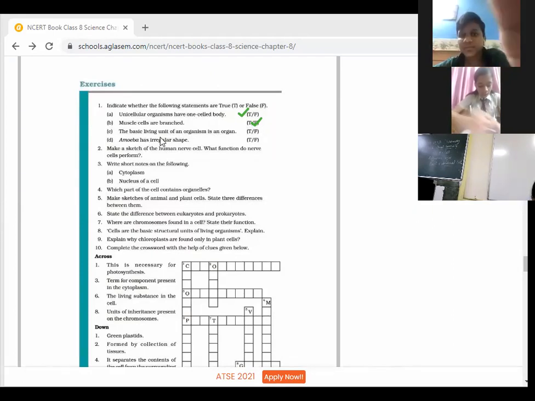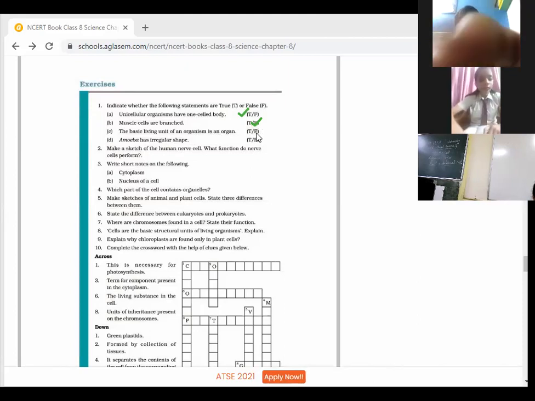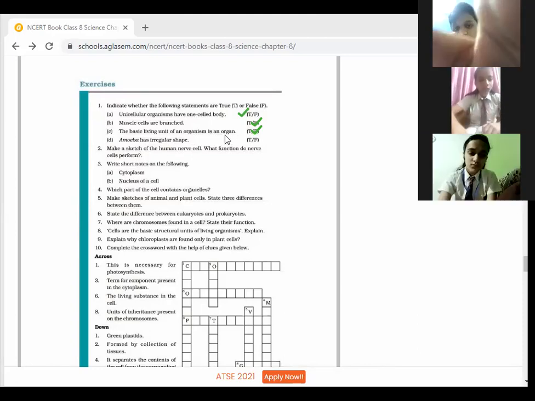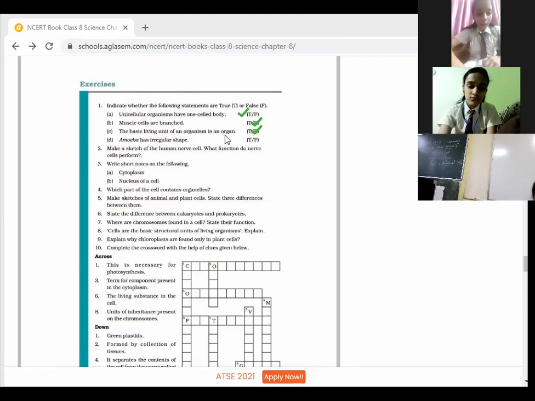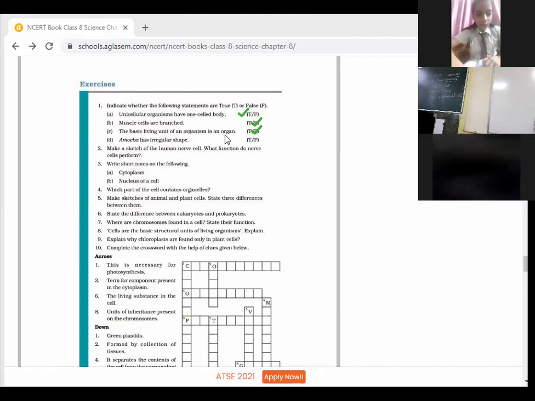Next, the basic living unit of an organism is an organ. Yes, Sarthak. Ma'am, false. Yes, it is false. So the basic living unit of an organism is an, what can we say here instead of organ, what will be there? It will be a cell. Okay, the cell will be the basic structure.